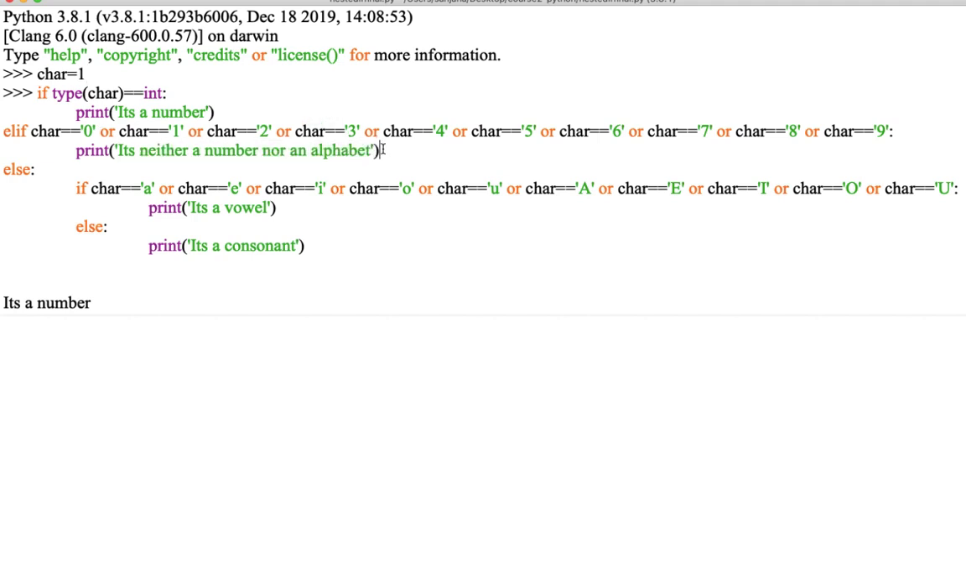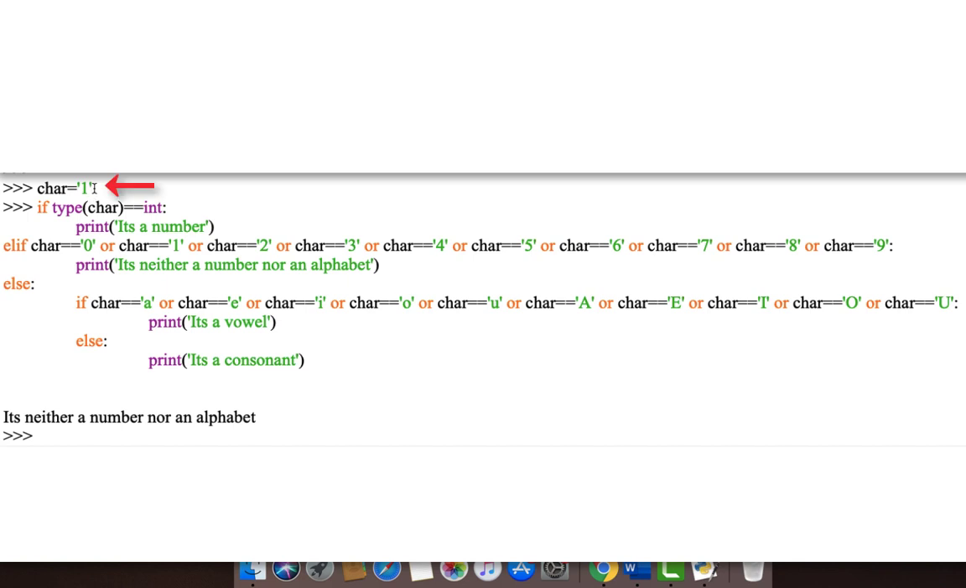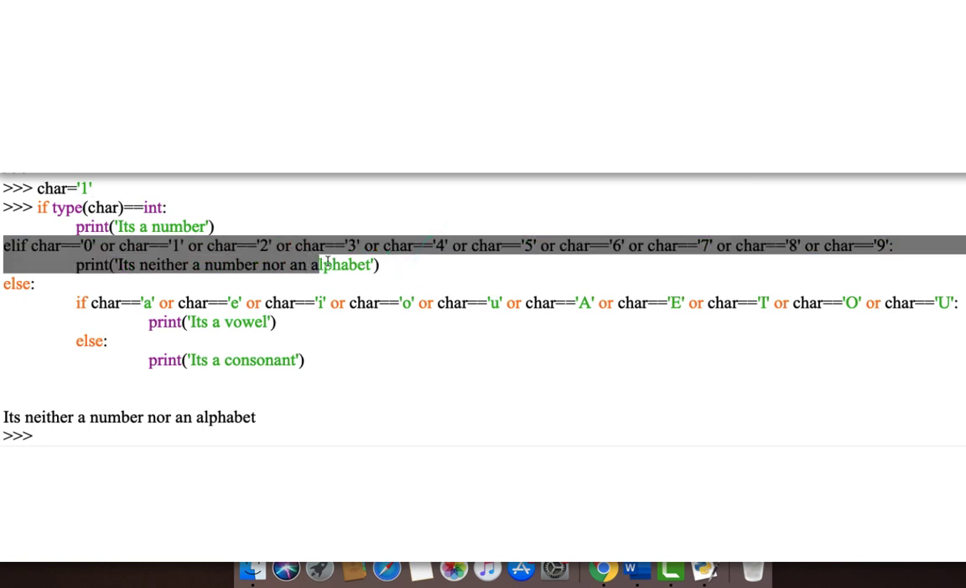Now, set variable char to 1. Check if the type of char is an integer. Here, the condition is true and it prints it's a number. Now, change the input to char equal to within quotes 1. This is not a number, and by satisfying the elif condition, it prints it's neither a number nor an alphabet.